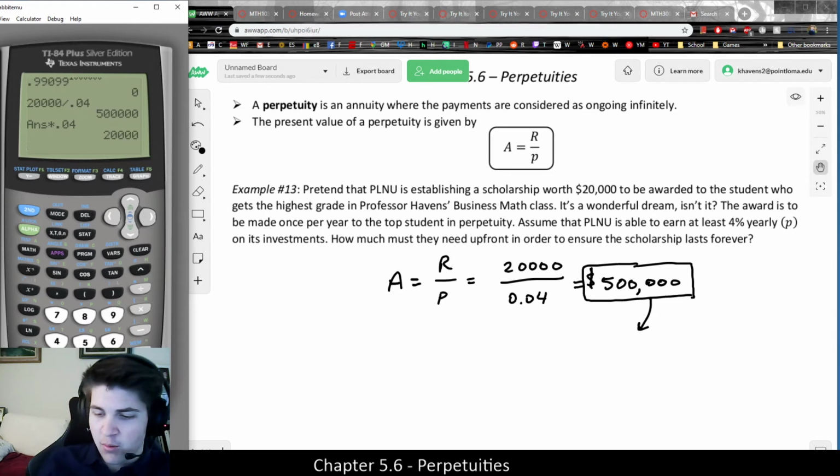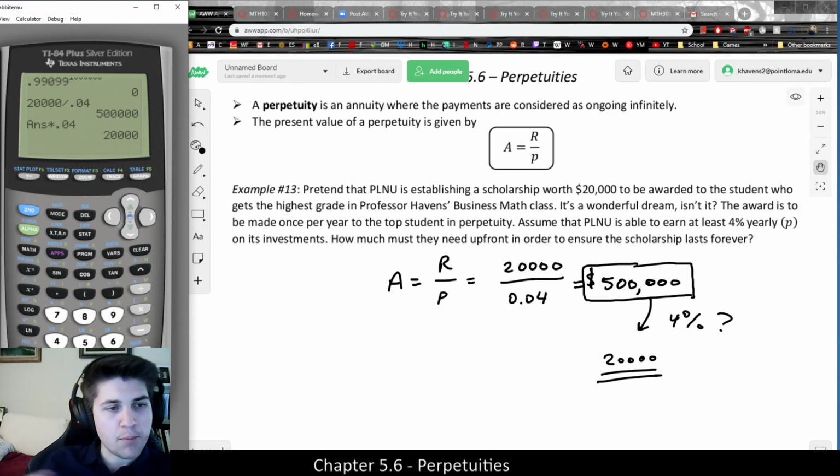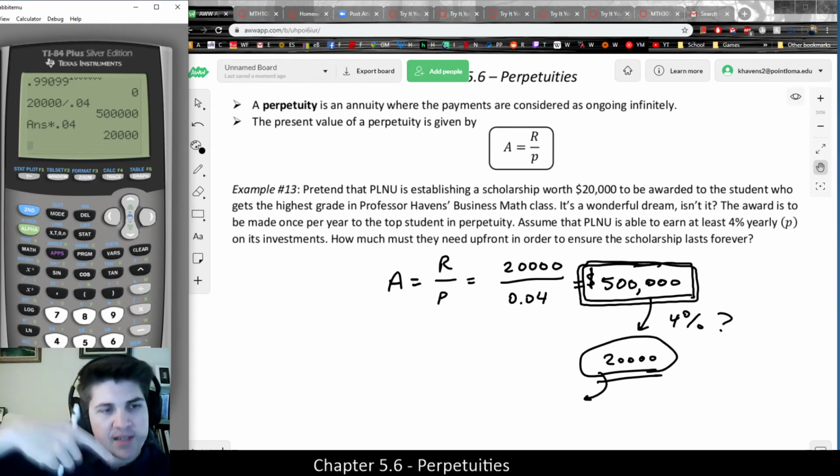So what is 4% of that? That's of course $20,000, and that's the amount of interest that I'll be gaining from that upfront amount. So after 1 year, this interest payment will go out, but the balance of that scholarship fund will not change. Every year it will grow by 4%, and that interest will be given out in perpetuity. And that's the sense of how you can create something that lasts forever.